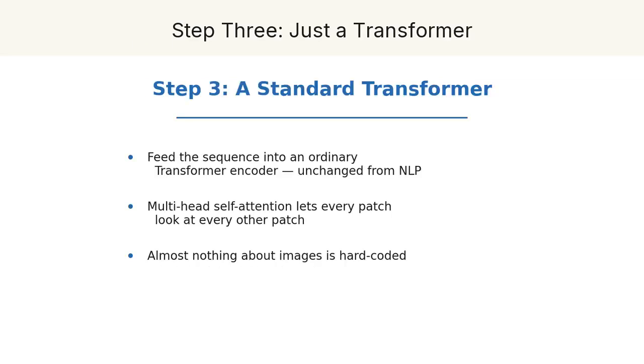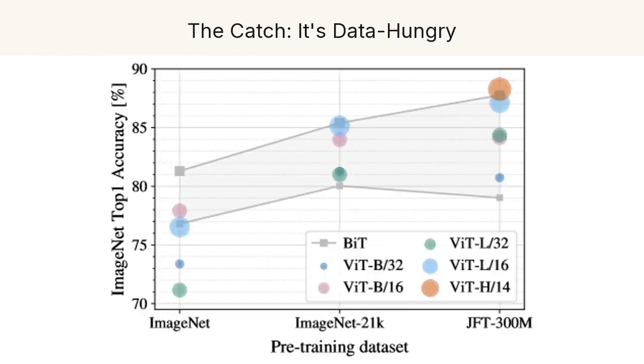Now the easy part, because there's almost nothing left to invent. The sequence of patch tokens, plus their positions and the class token, is fed into a completely standard transformer encoder, the very same design from natural language processing. Inside, multi-head self-attention lets every patch directly look at every other patch, anywhere in the image, right from the first layer. Notice what's missing. There are no convolutions, no pooling, almost nothing about images is hard-coded. The model has to learn how vision works from scratch. And that freedom comes at a price, which is the paper's most important result.